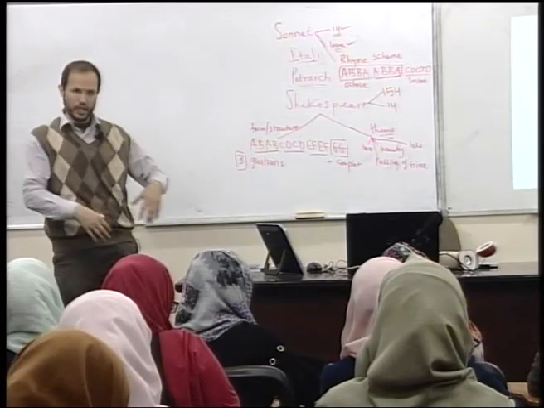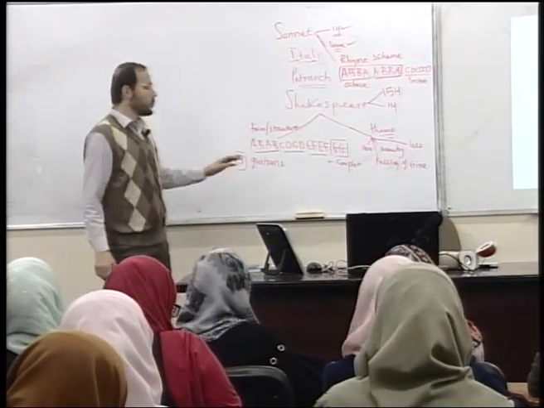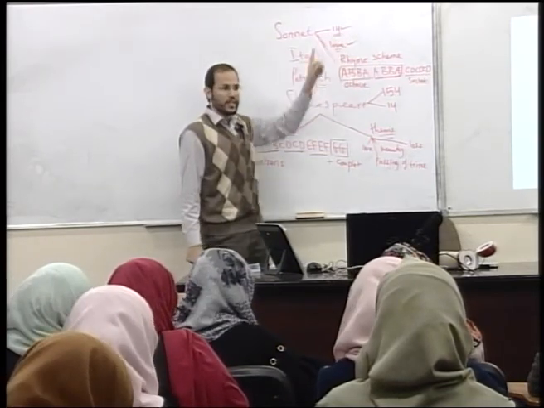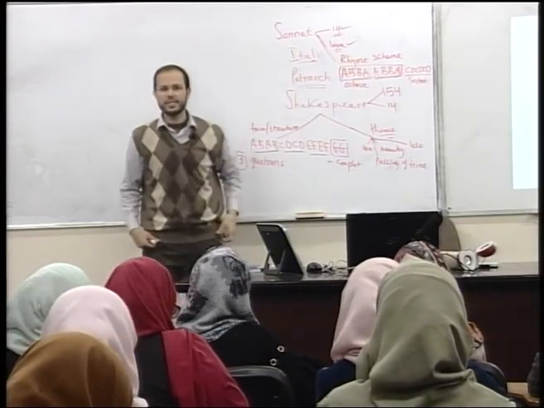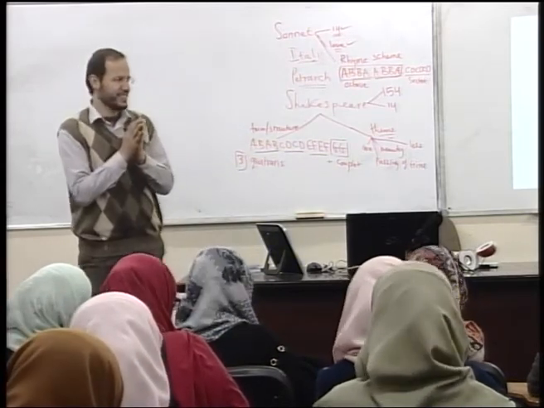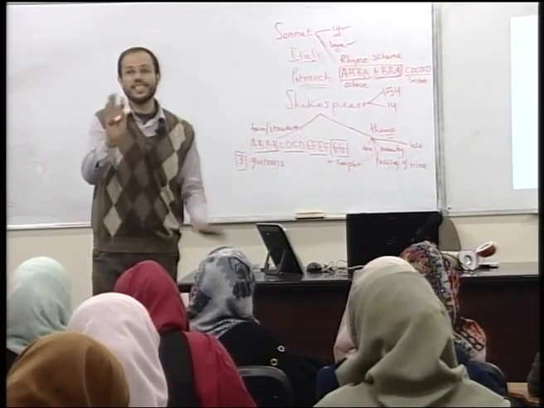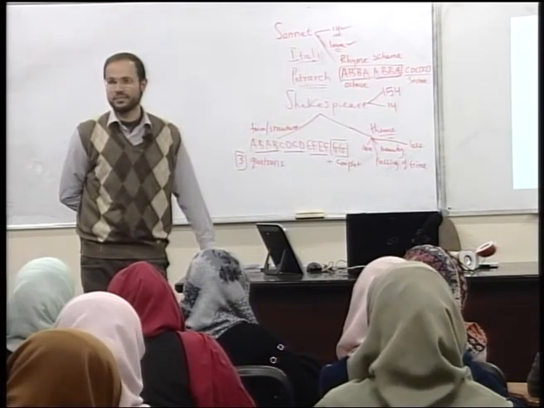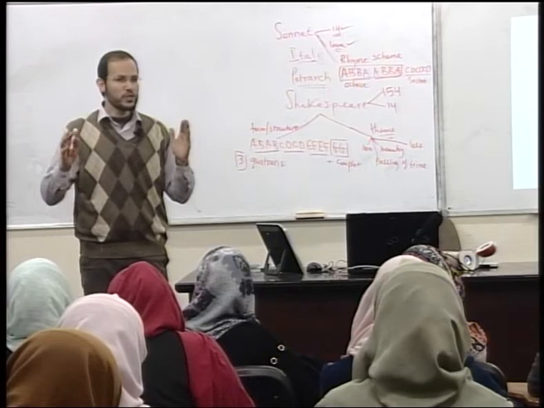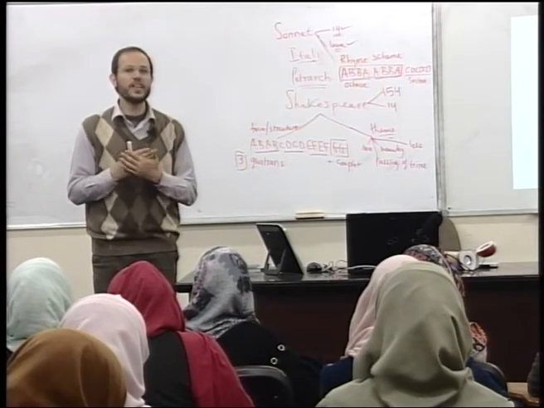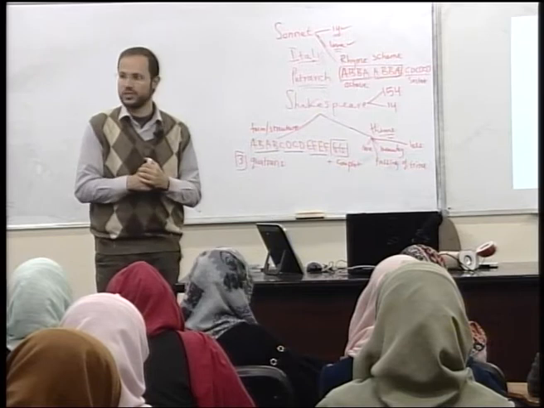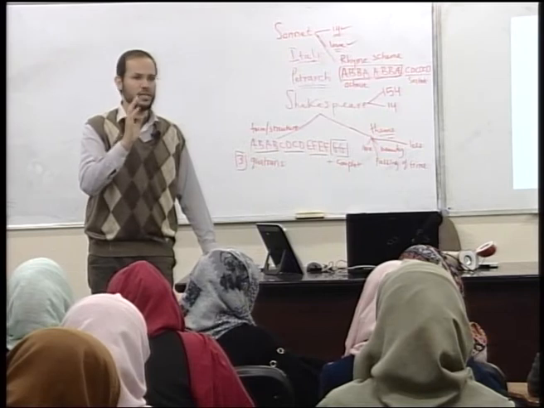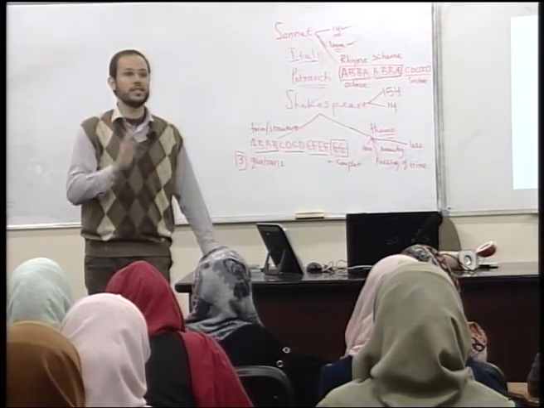If you notice, before I give you the examples here, when I say the sonnet has to have a certain number of lines and a certain rhyme scheme, it tells us that the sonnet is strict. If you write 13 lines, I say, sorry, this is not a sonnet. 15 lines, sorry, this is not a sonnet. So the form of the sonnet is very strict, very fixed, very rigid. It doesn't change. 14 lines. For Shakespeare, it's almost always A, B, A, B, C, D, C, D, E, F, E, F, G, G.